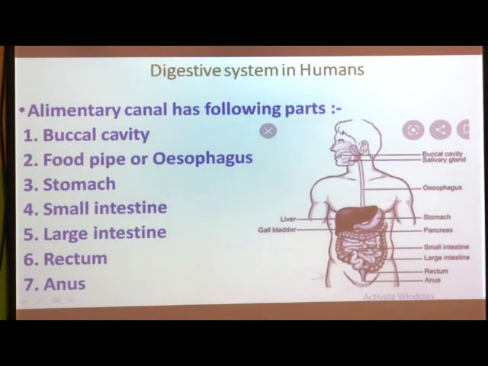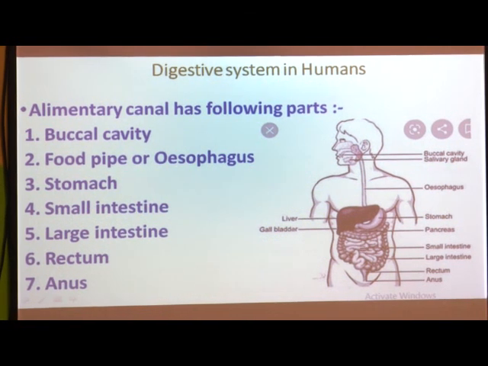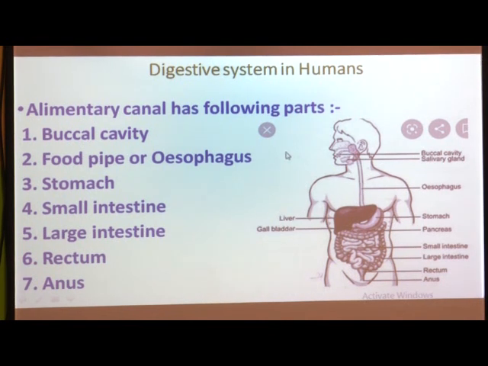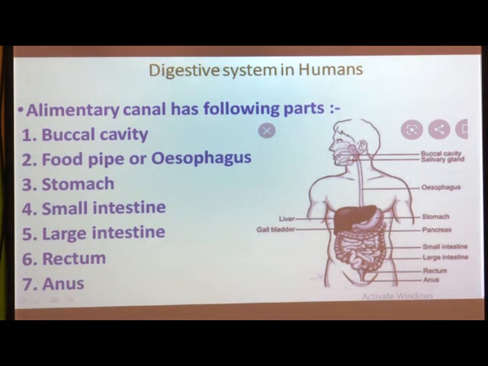Now the next part. See, here is a picture of the digestive system in humans. In this picture you can see there are different types of organs. This is the mouth, from where we take in food.